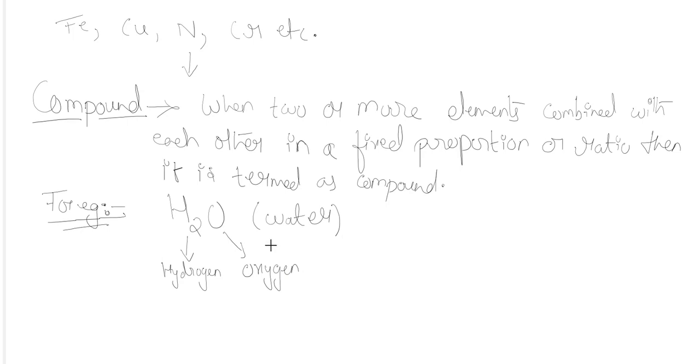Similarly, another example is CO2, carbon dioxide. When you exhale, the gas which comes out from your body is carbon dioxide. Here, one atom of carbon is combined with two oxygen atoms in order to form carbon dioxide.